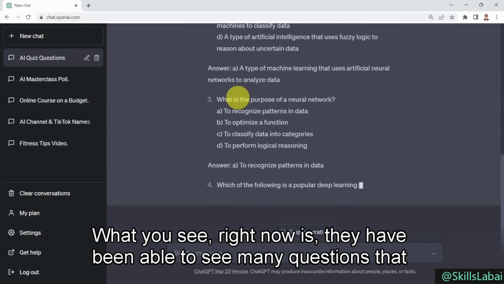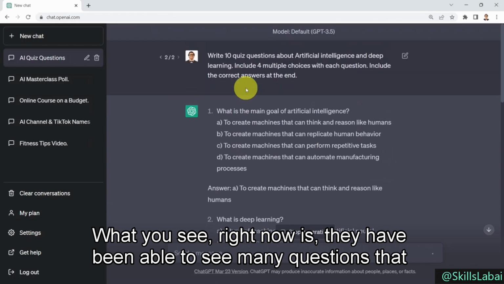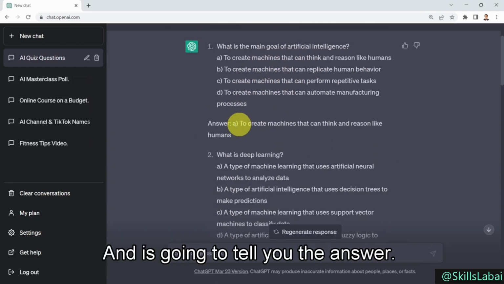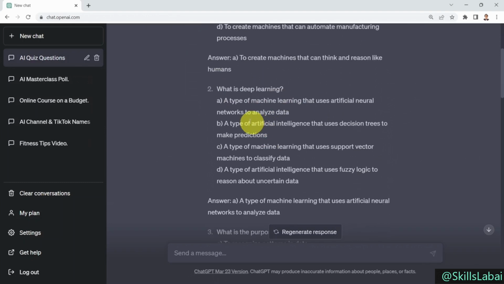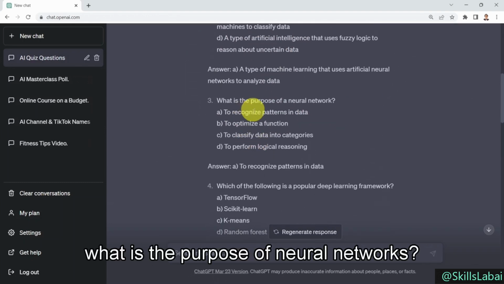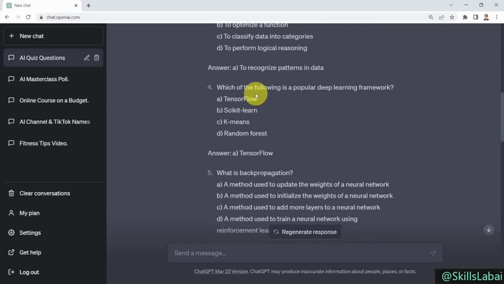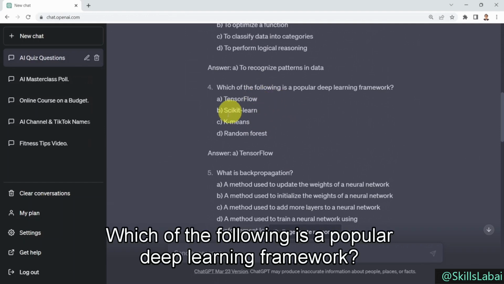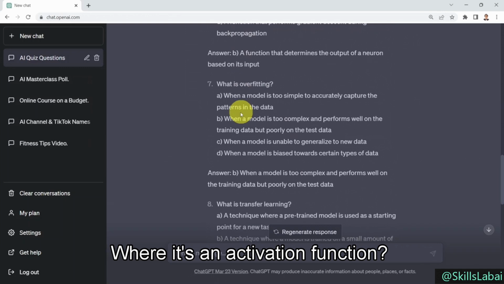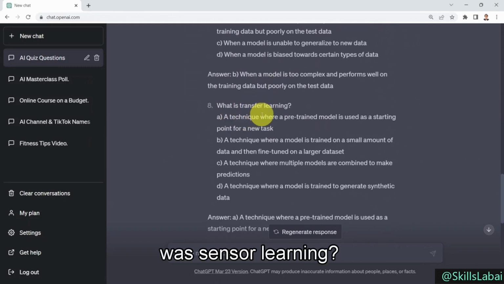So here we go. What you see right now is many questions that are available. What is the main goal of artificial intelligence? And it's going to tell you the answer as well. What is deep learning? And you can see the answer here. What is the purpose of neural networks? Which of the following is a popular deep learning framework? What is backpropagation? What is an activation function? What is overfitting? What is transfer learning?